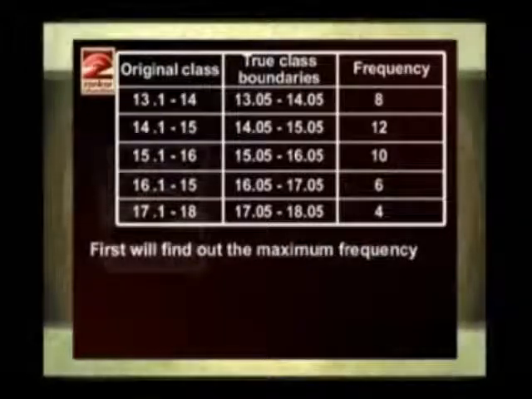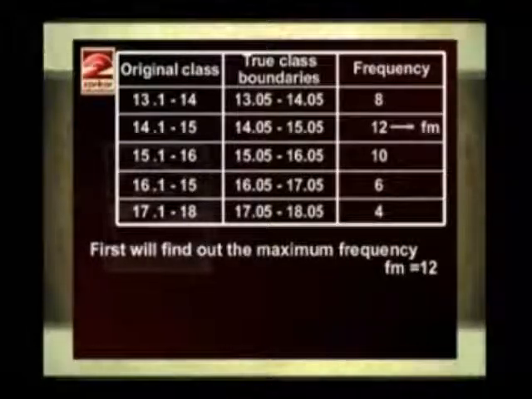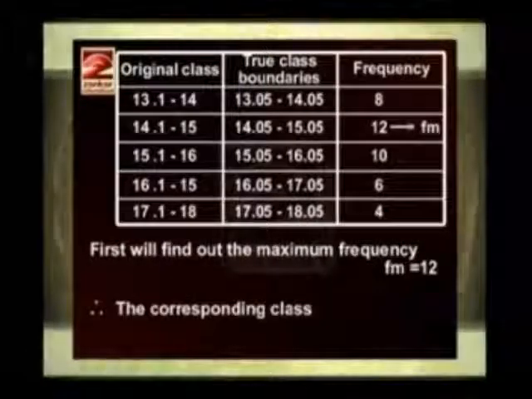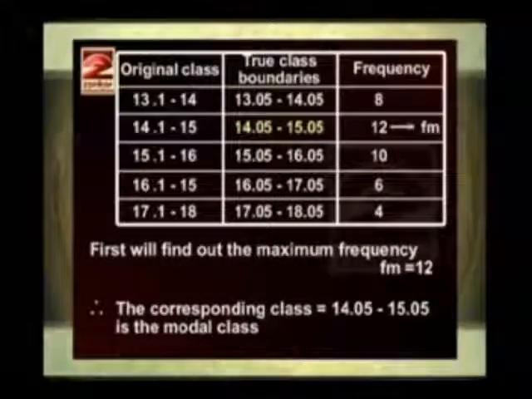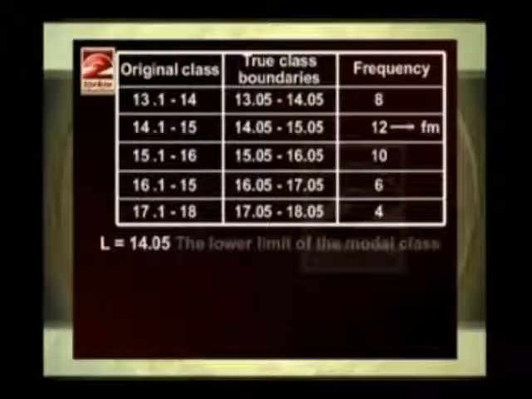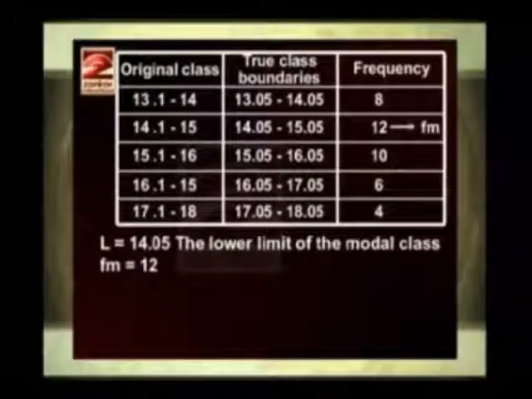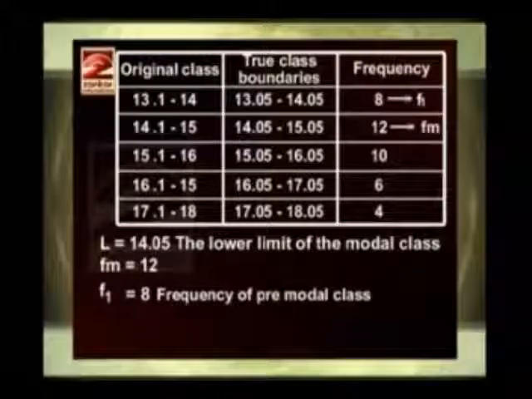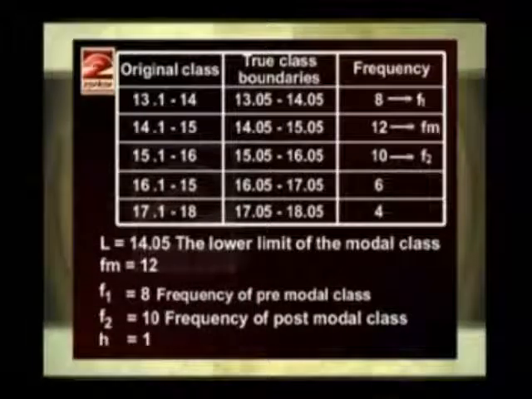Now first we'll find the maximum frequency. It is 12, so 12 is written as Fm, that is the maximum frequency. And therefore the corresponding class, that is 14.05 to 15.05, is the modal class. So here L is equal to 14.05, that is the lower limit of the modal class. Fm is equal to 12. F1 is equal to 8, frequency of the pre-modal class. F2 is 10, frequency of the post-modal class, and